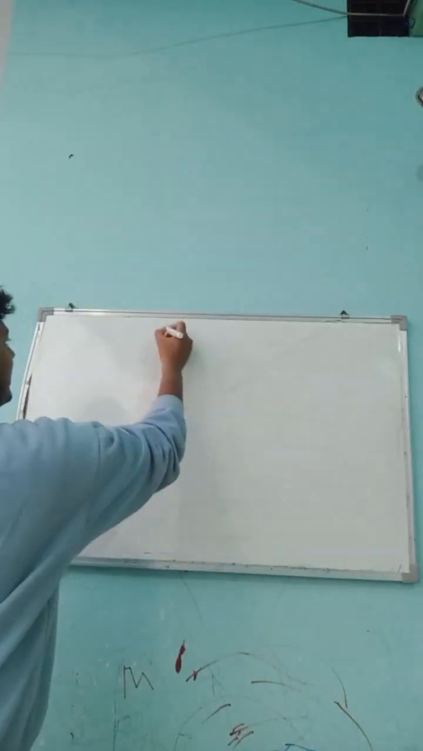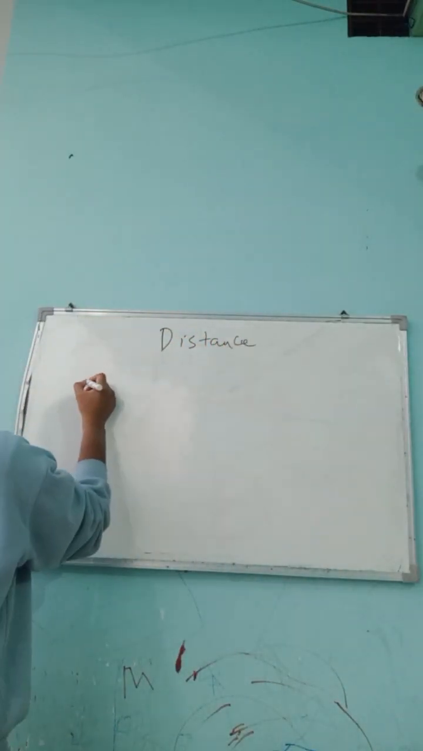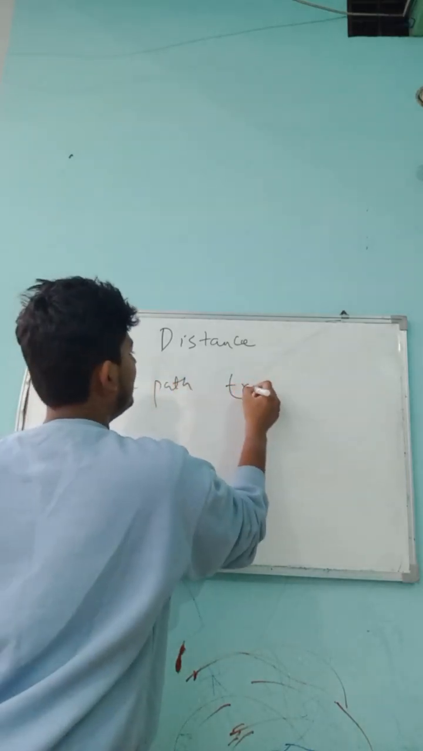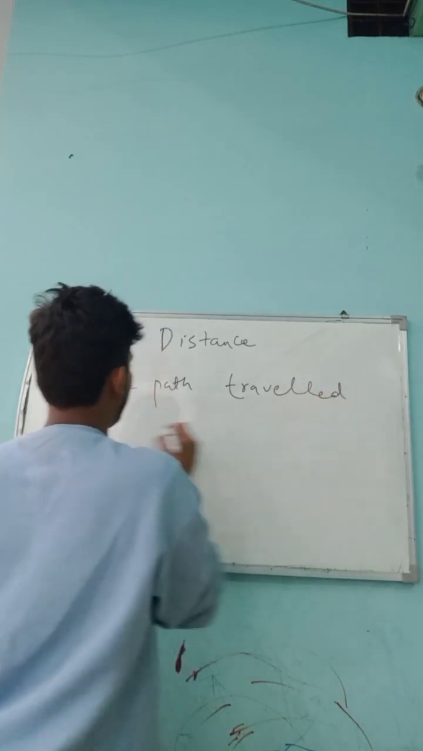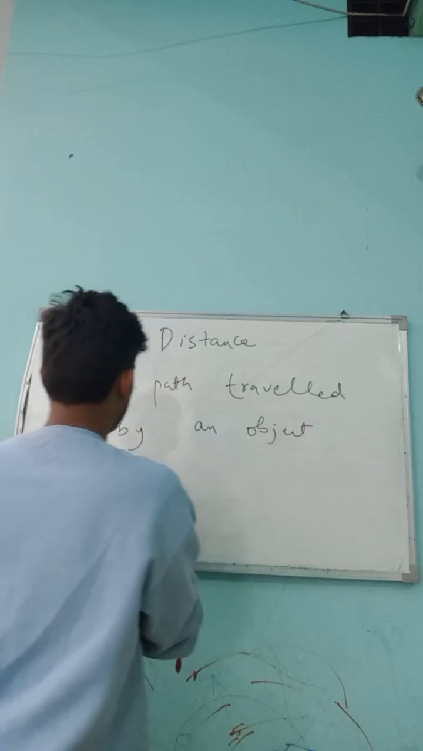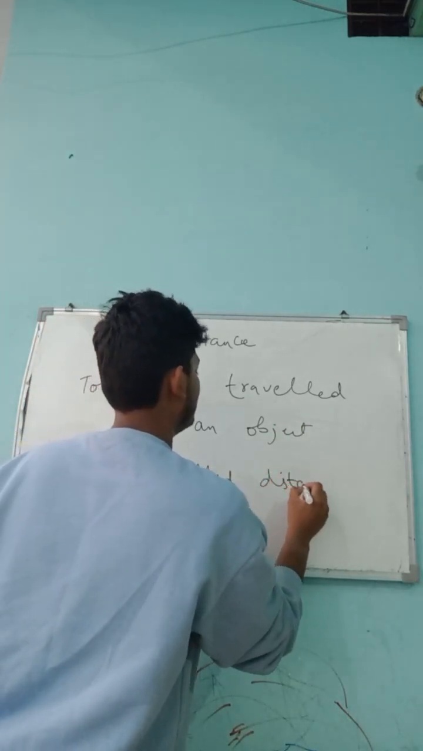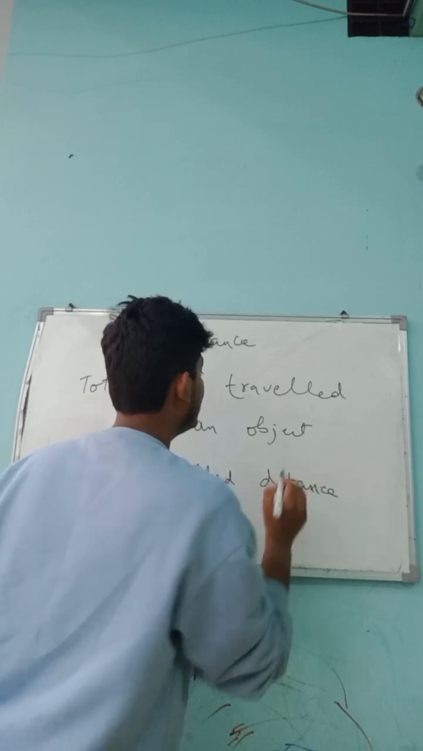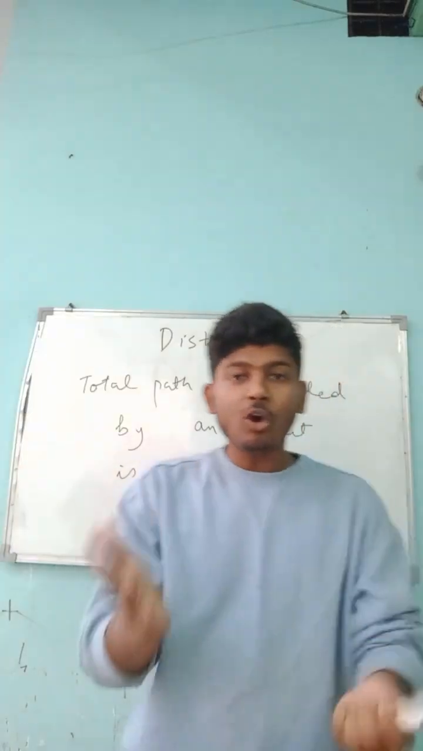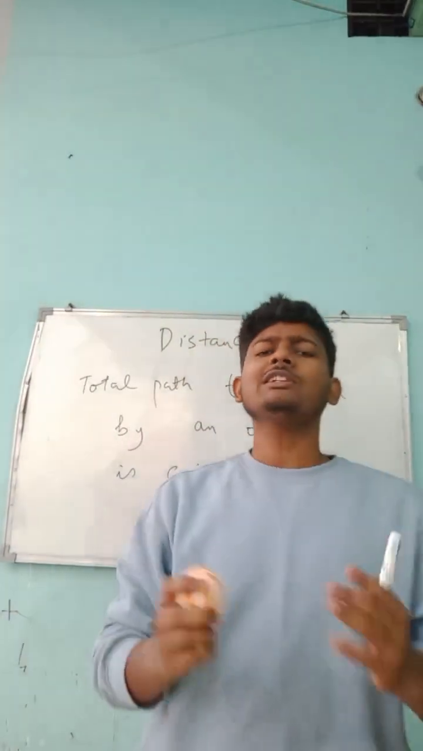Distance. Total path traveled by an object is called distance. Okay, students? Total path traveled by an object is called distance. In short, distance is nothing but the total path.